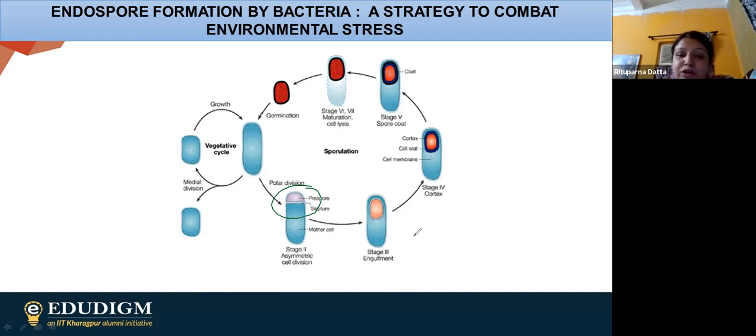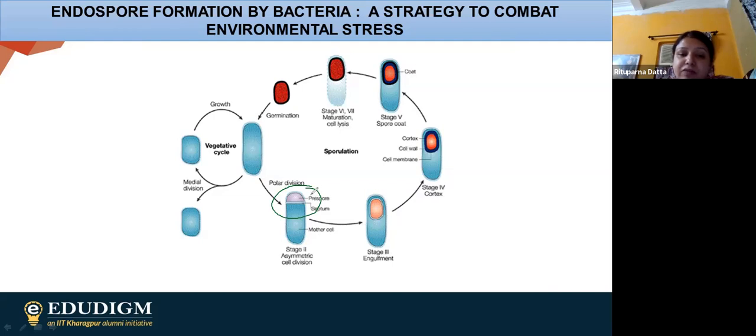Now after this, what is happening? Now after this, we are going to the next stage, and here the step or the process is known as engulfment. So first we are having the asymmetric cell division. So the cell is dividing asymmetrically. Obviously it is not dividing from the middle. So that is why we can't say that the cell is dividing symmetrically. Obviously the division is asymmetric. After this, we are having the next stage, that is engulfment.